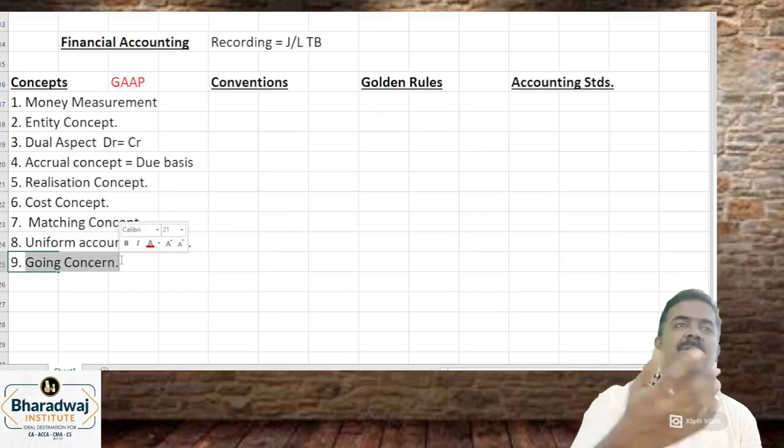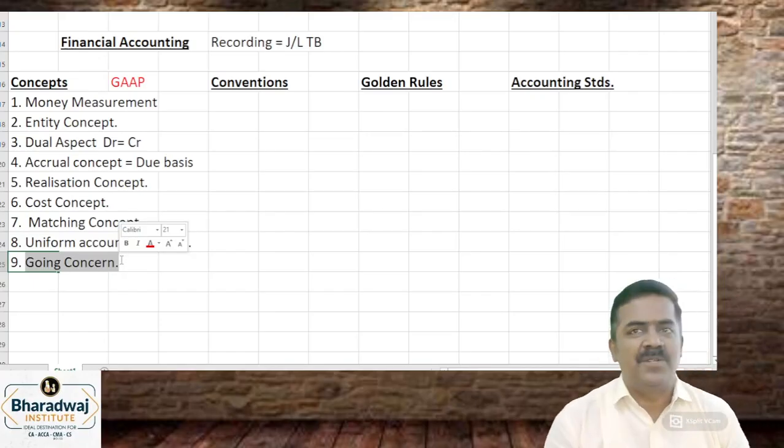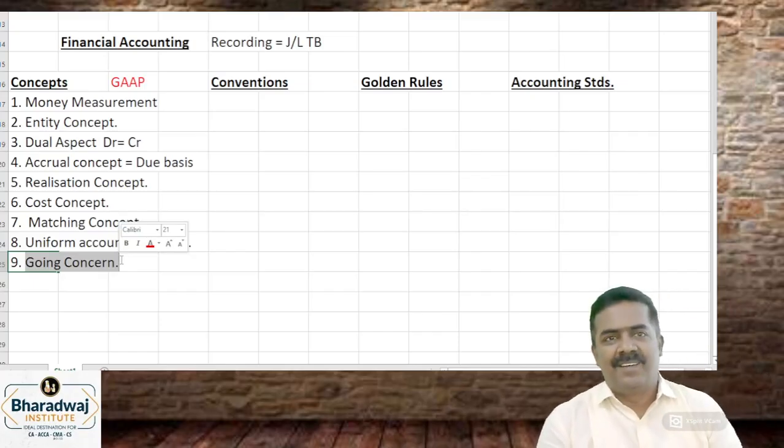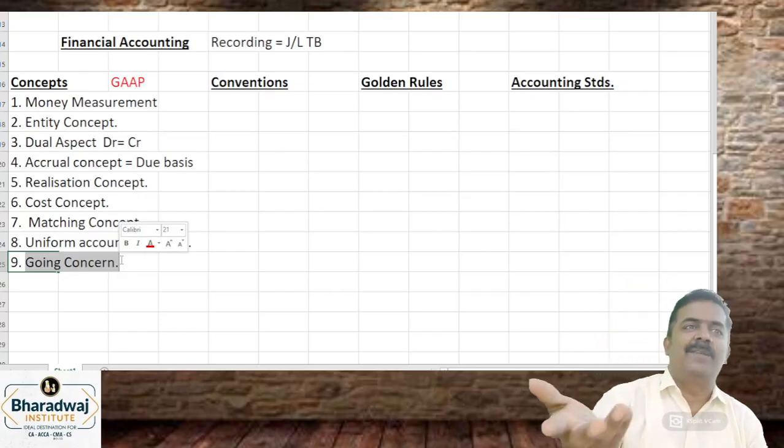Because it will give future economic benefits. If there is no going concern, then there is no future, which means you will not prepare a balance sheet at all. For example, I borrow money. When will I call it a liability? Tomorrow, if I live, it will be a liability.